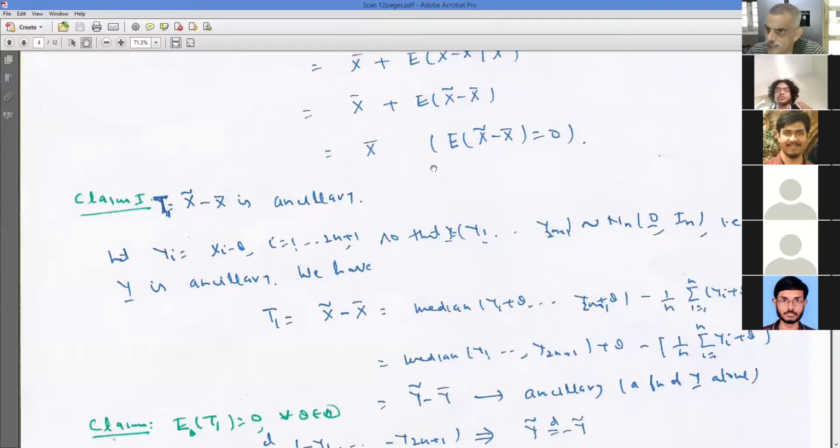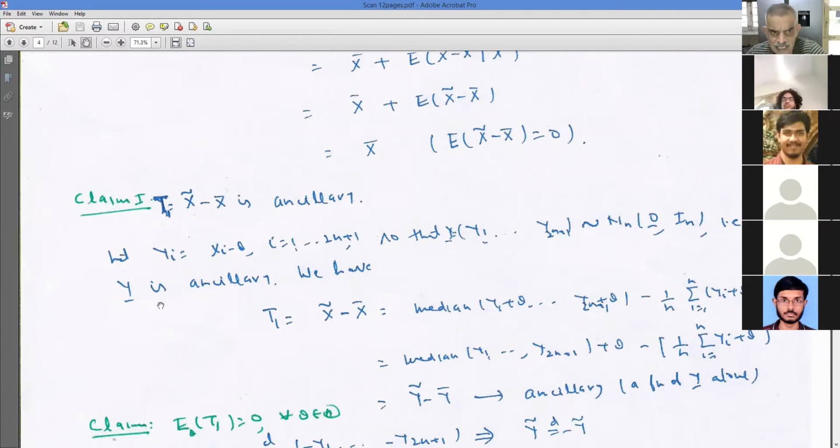So you know that x1, x2, ..., x2n plus 1 are IID normal theta, 1. If you subtract theta, then the corresponding random variables would be IID normal 0, 1. So yi is xi minus theta, i equal to 1 to 2n plus 1. Then the joint distribution of y1, y2, ..., y2n plus 1 would be that of IID normal 0, 1. Their joint PDF would be the product of normal 0, 1 densities, and normal 0, 1 does not depend on any mu or theta. So the distribution of y1, y2, ..., y2n plus 1 does not depend on theta, that you know.